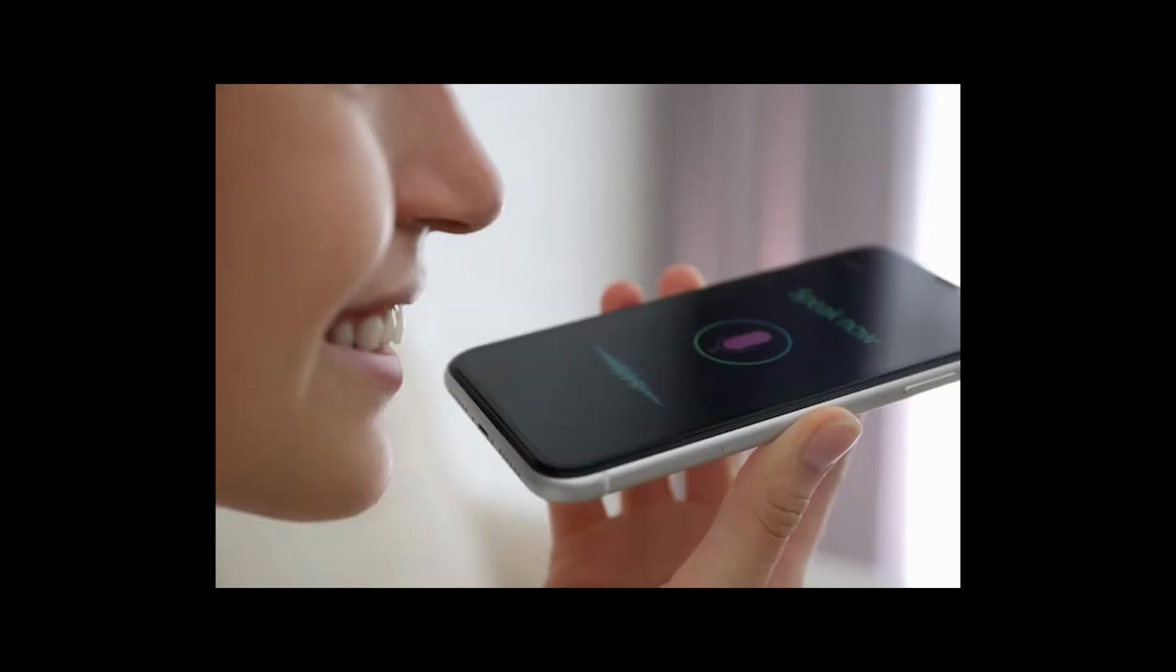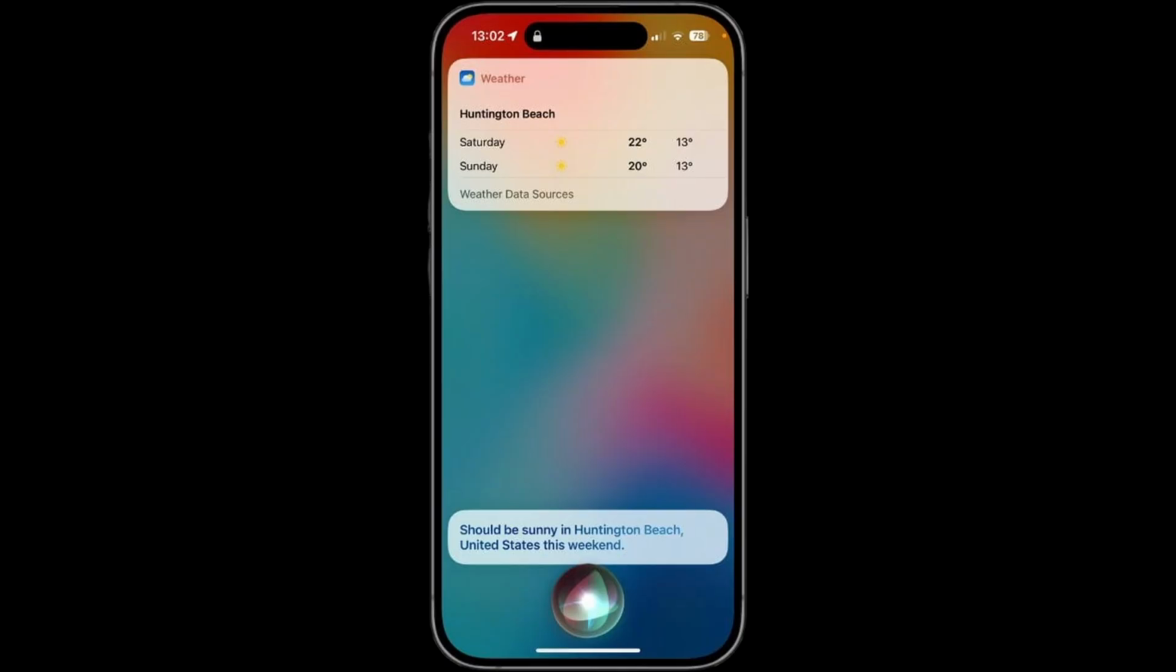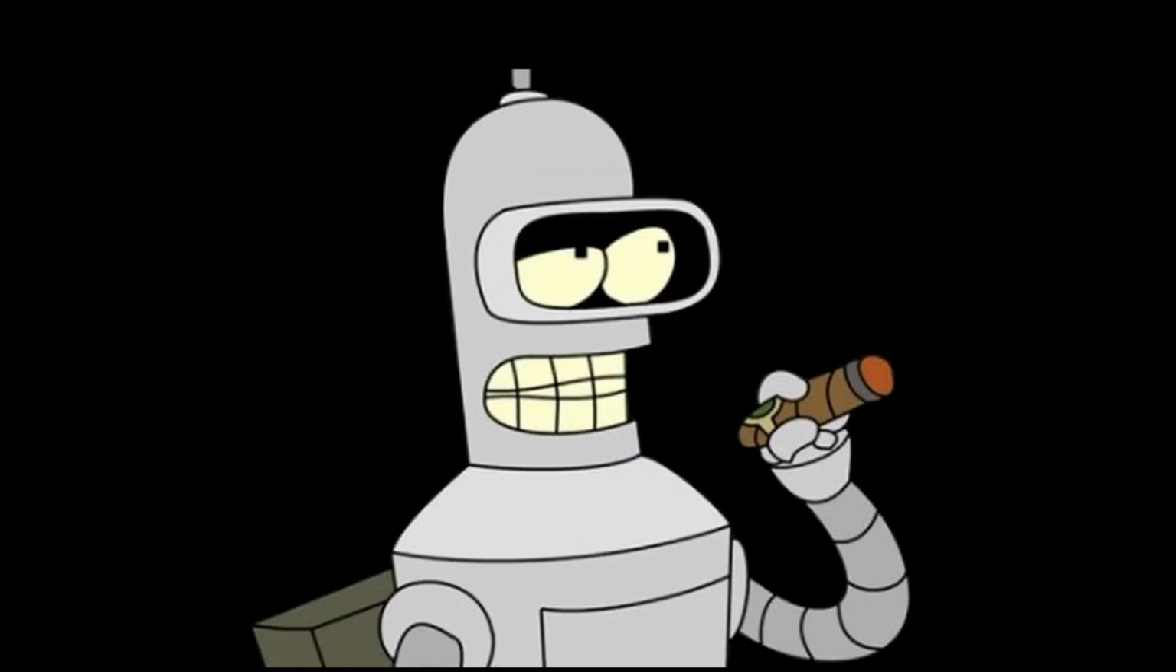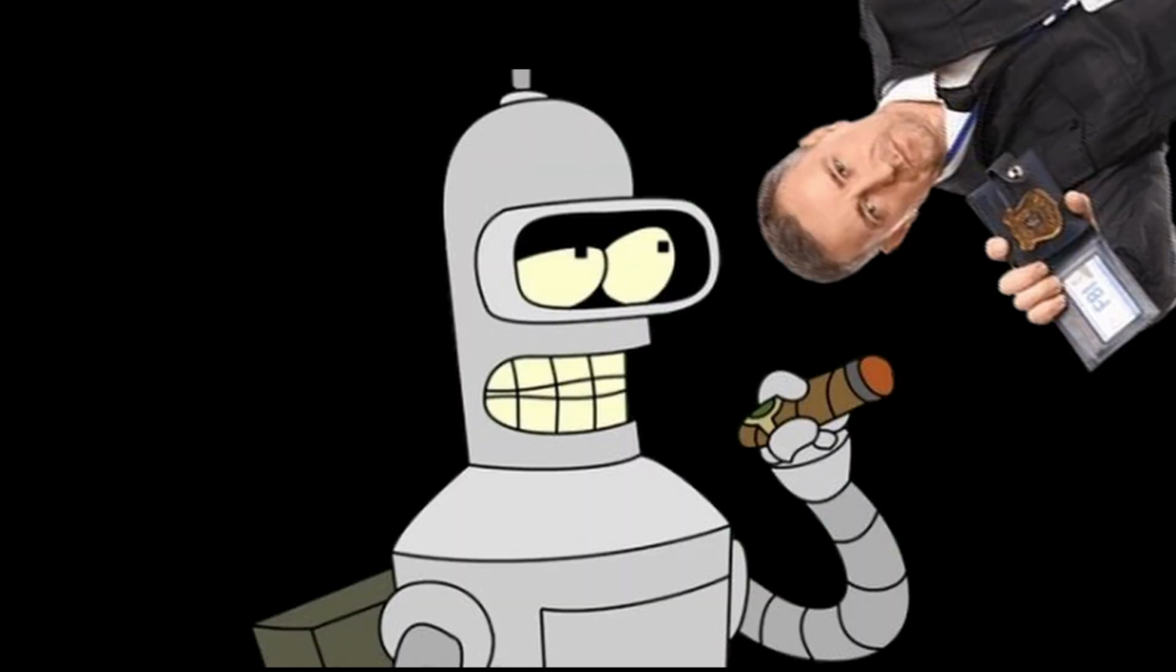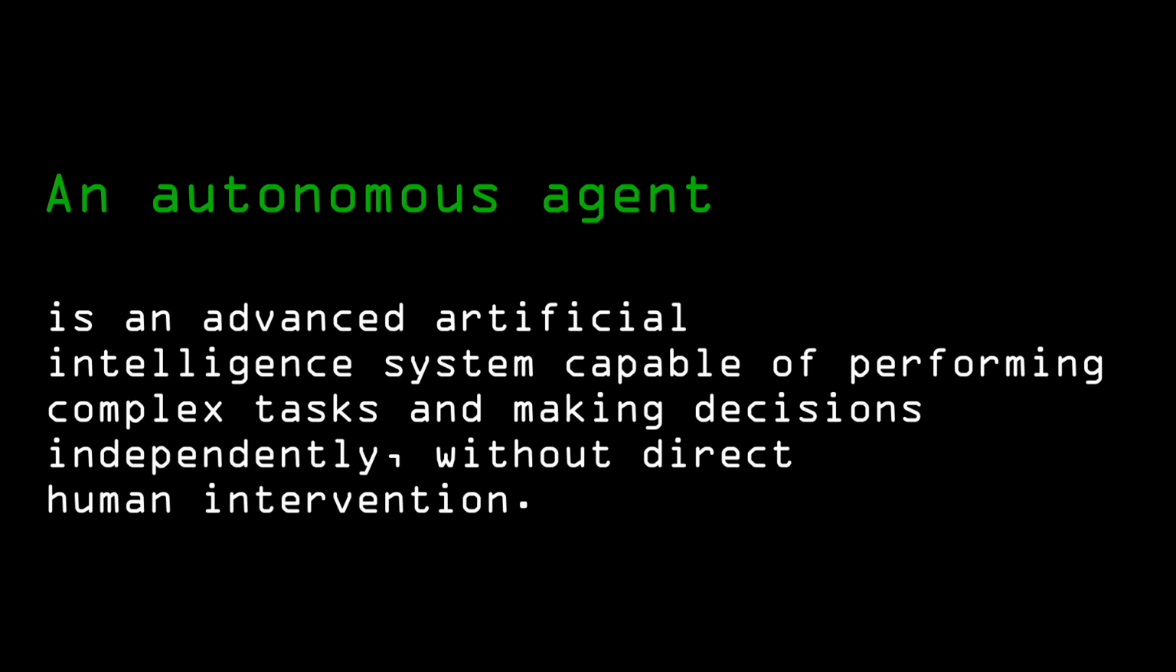For example, when you use voice assistants like Siri or Alexa, those are agents. They listen to your commands and then perform an action, like setting an alarm or telling you the weather. Now that we know what an agent is, let's talk about the different types of agents in AI. There are mainly 5 types that you should know about. Each type is categorized based on how advanced or autonomous the agent is.